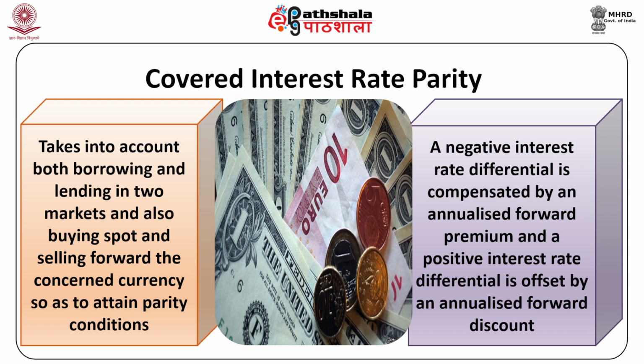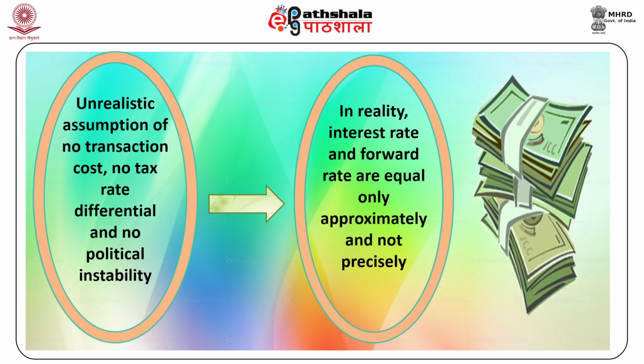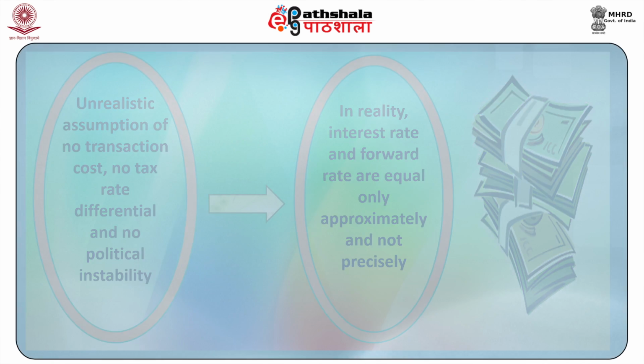Similarly, a positive interest rate differential is offset by an annualized forward discount. However, in reality, interest rate and forward rate are equal only approximately and not precisely. This is due to the unrealistic assumption of no transaction cost, no tax rate differential and no political instability.